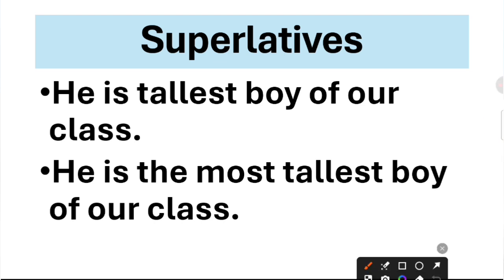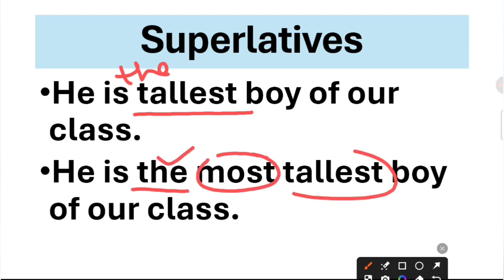The mistake is that you will not use tallest without using the article the here. So remember this rule: we always use the before the superlative degree. So he is the tallest boy of our class. And what is the mistake in the other one? You are using the, that is correct, but you are using two superlatives here.